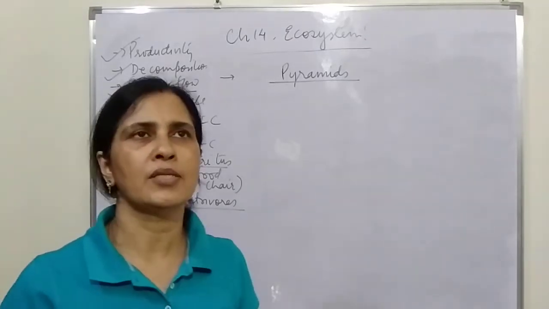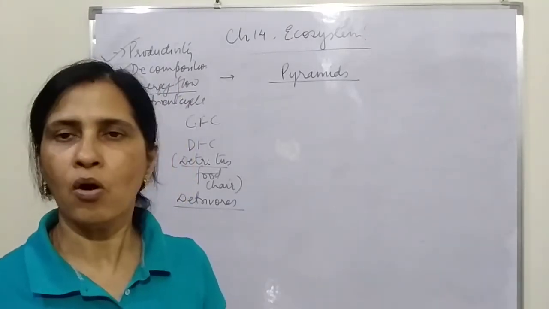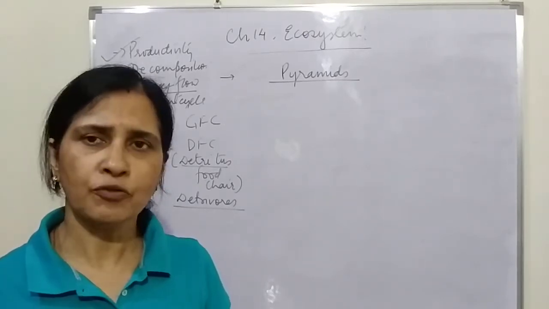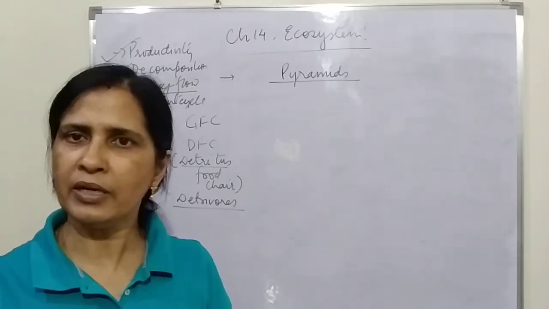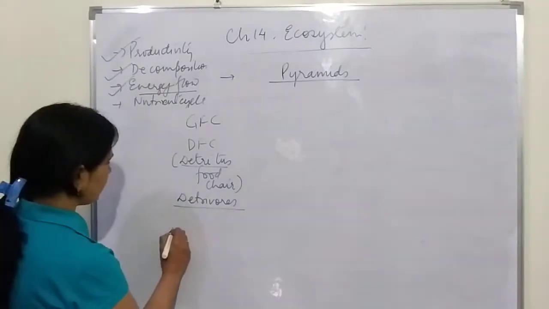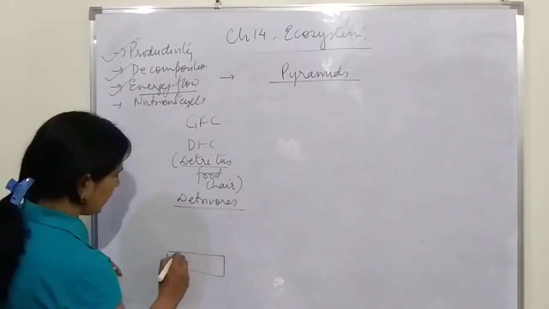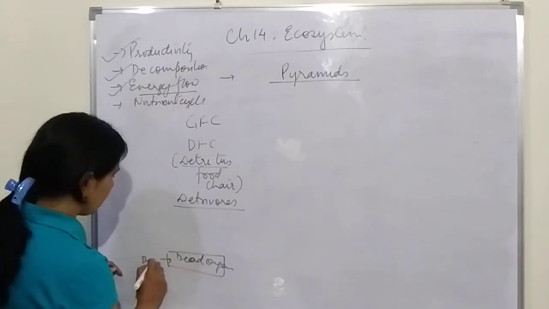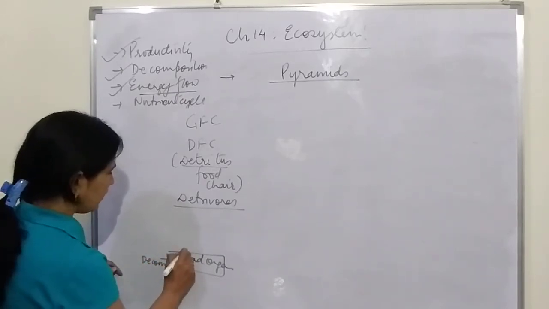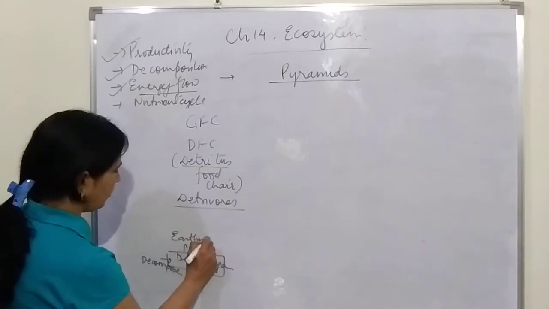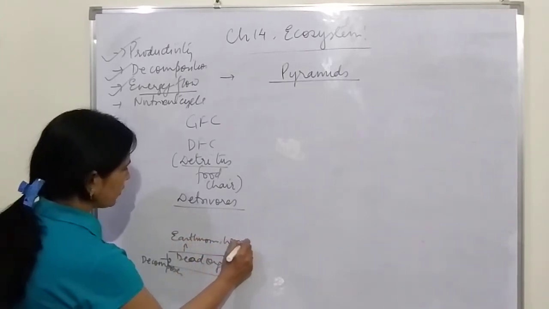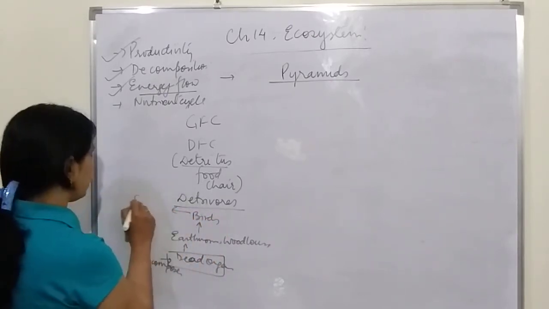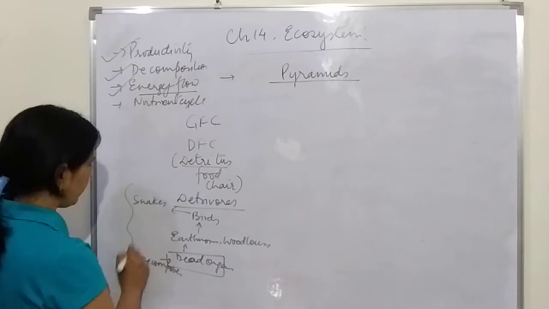You can say that it is the hawk, the vultures, the earthworm, the wood louse. They all come in that category. So the DFC starts with the dead organism. There we also have decomposers, and these dead organisms may be eaten by earthworm, maybe wood louse, and they in turn are eaten by birds, and birds in turn are eaten by snakes. So this is an example of a detritus food chain.